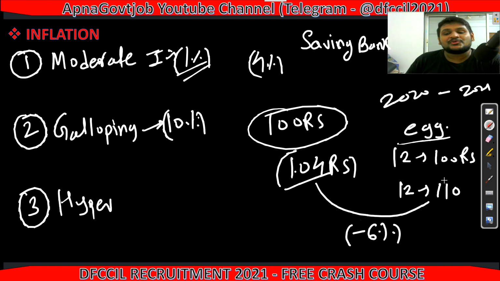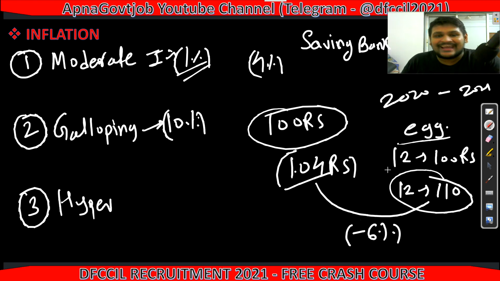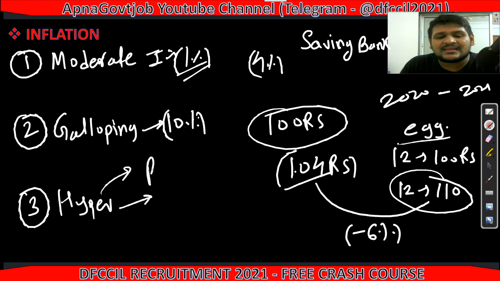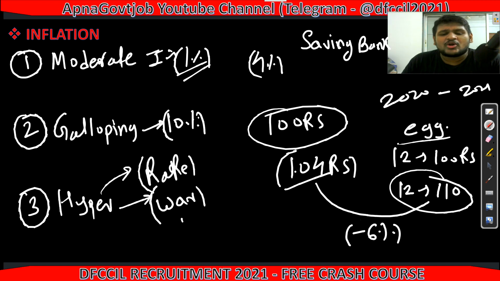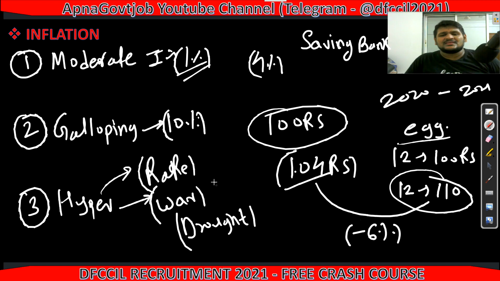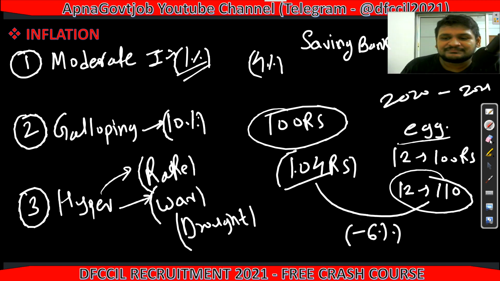Now you will think before buying this, obviously, right? So this is the impact. And hyper means very high. The inflation rate is very high, and this situation is basically rare. It will happen during war or drought. So it is a rare situation. So this is your inflation concept.